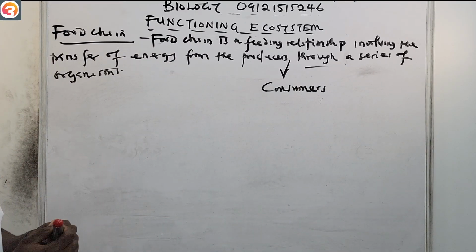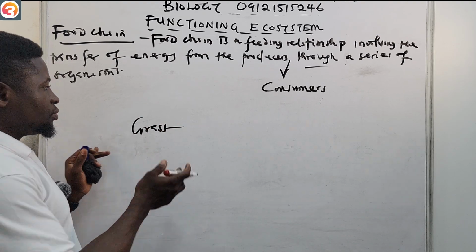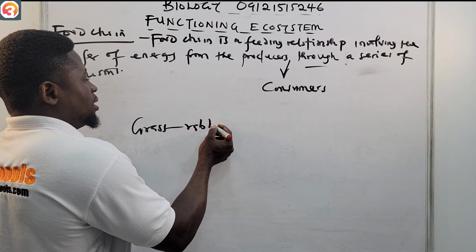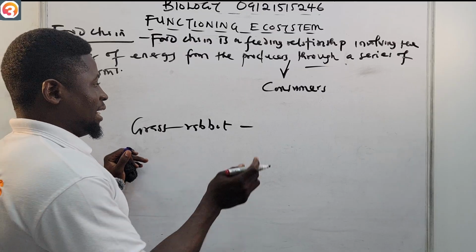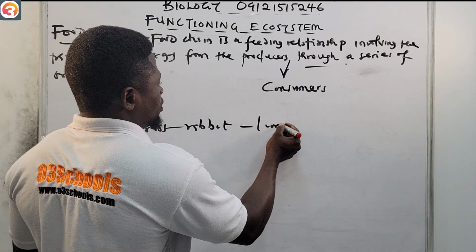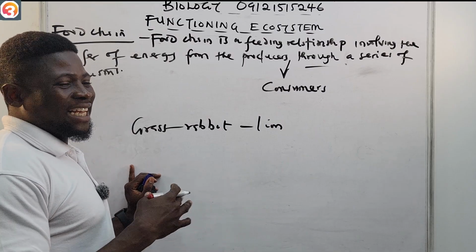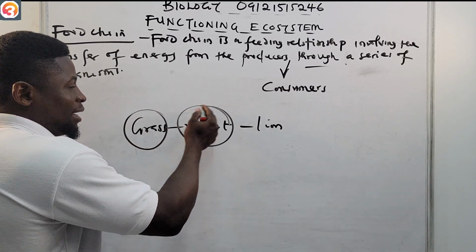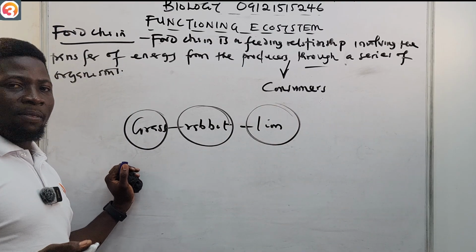A feeding relationship. For example, we have grass. Then rabbits can eat grass. Then let us say that lion eats rabbit. So this is a linear feeding relationship. From this producer, we have the primary consumer, then we now have the secondary consumer.